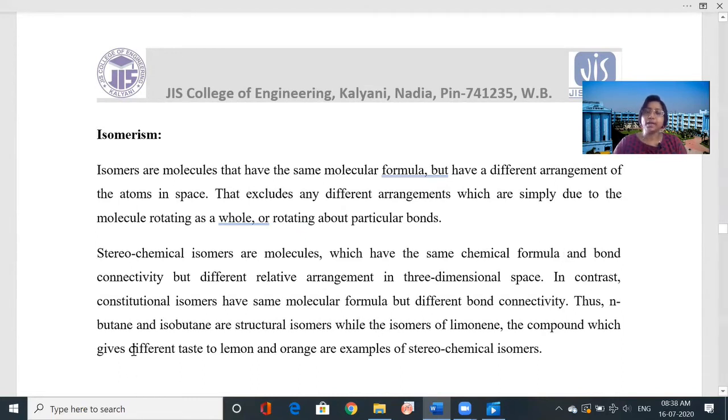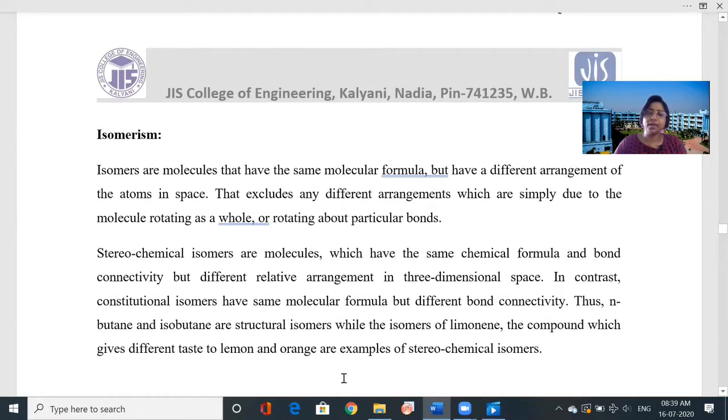Okay, so the bond connectivity for the stereochemical isomers is the same, but the bond connectivity for structural isomers is different. So in contrast, constitutional isomers have the same molecular formula but different bond connectivity.